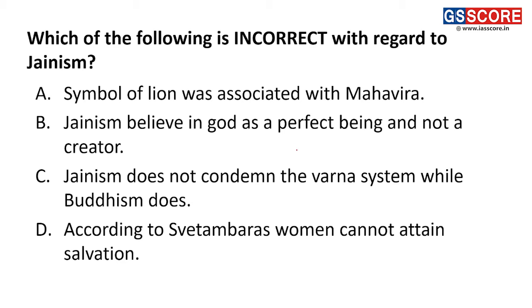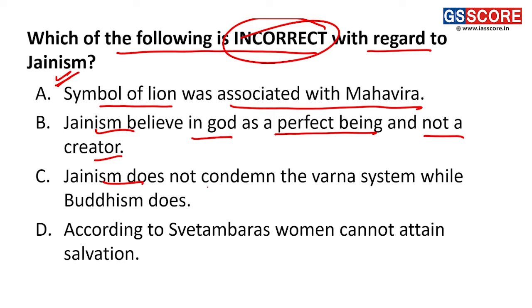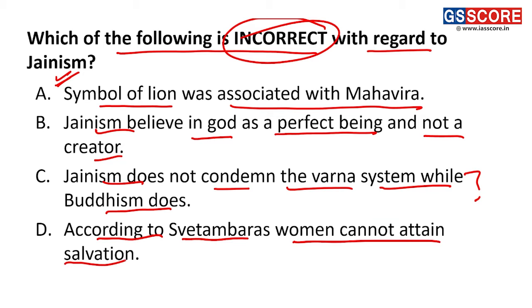The next question is about which of the following is incorrect with regard to Jainism. Now, Jainism, as you know, forms an important part, and we have to consider the statements which are incorrect. So let's look at the first statement. Symbol of lion was associated with Mahavira. Jainism believes in God as a perfect being and not a creator. Remember, we have to identify the incorrect one. Jainism does not condemn the Varna system, while Buddhism does. Now, this is a comparative analysis based on the UPSC pattern. According to Swetambaras, women cannot attain salvation.